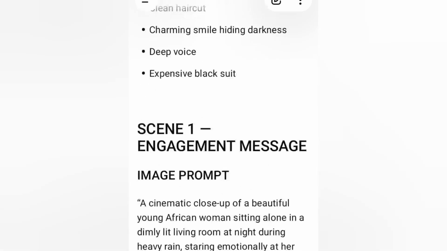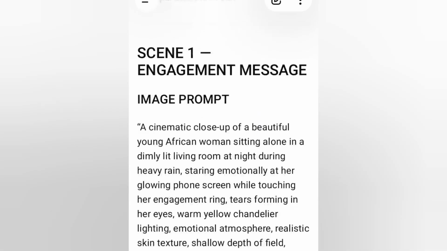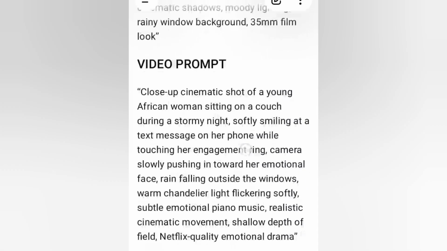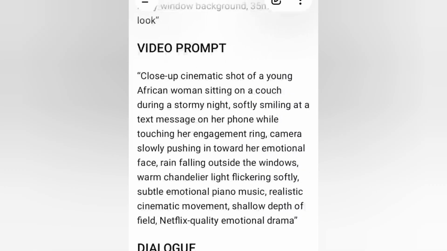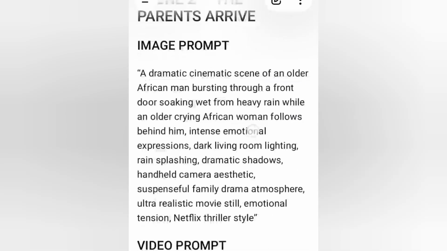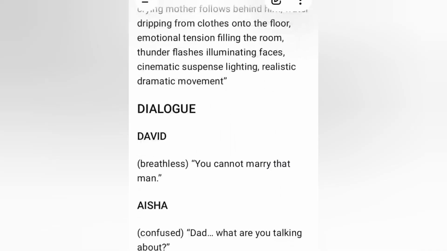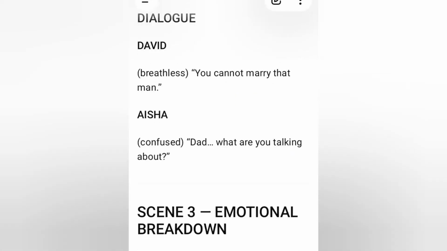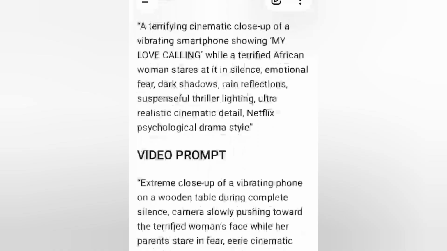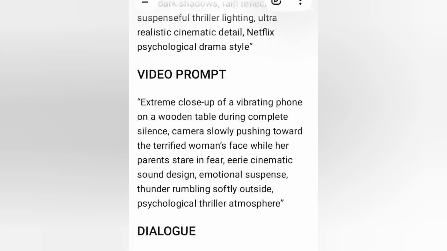This is our scene one engagement message. This is our image prompt, which we are going to use. Also, we have the video prompt here, which we are going to use to animate our video. We also have the dialogue prompts for scene one. This is our scene two, with the same things: image prompt, dialogue, and video prompt. So these are all our prompts, and the next thing we're going to do is create our image.